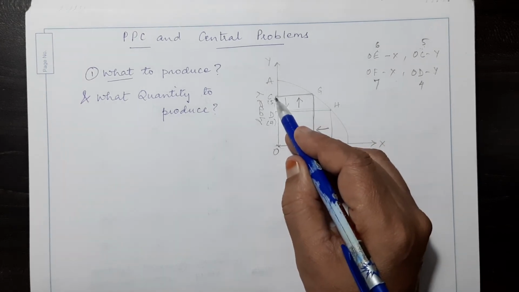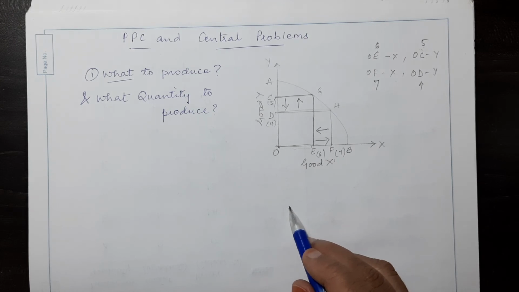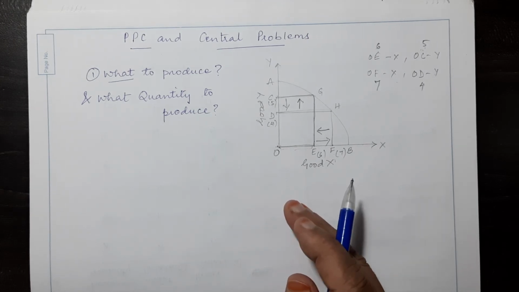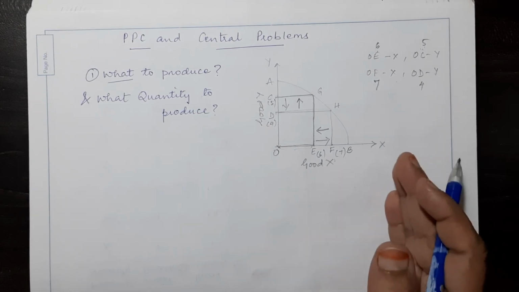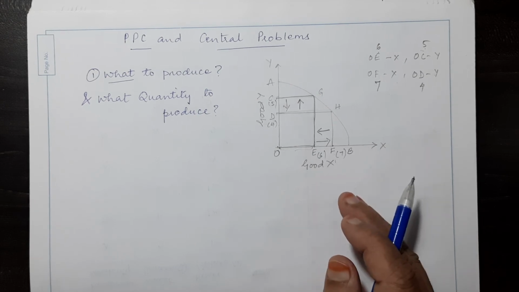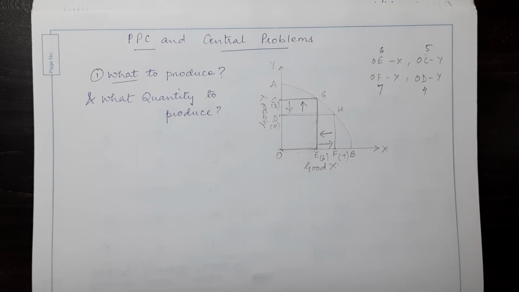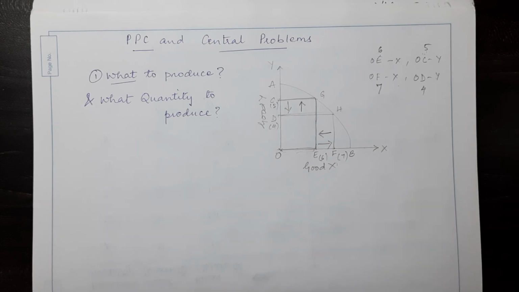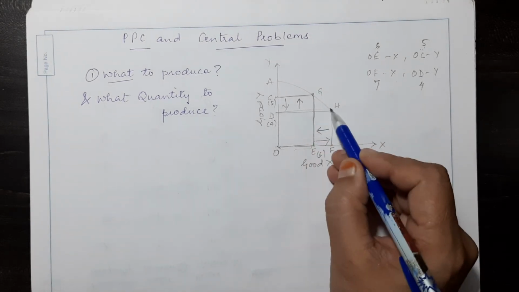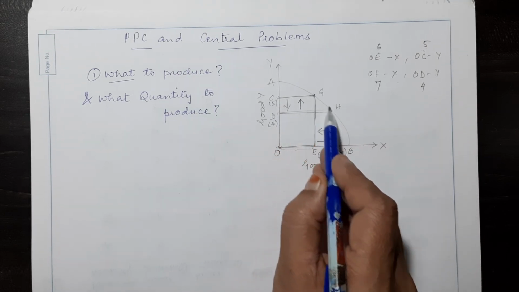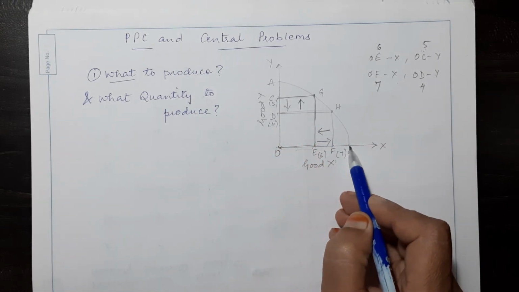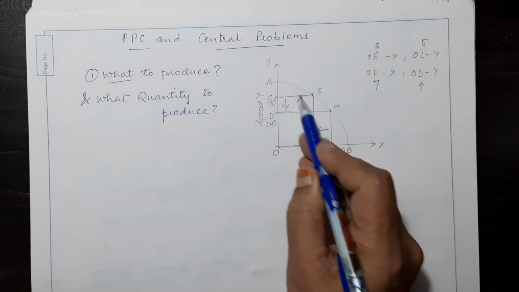So what to produce? That means when you shift these resources from one to the other, there will be an increase or decrease in the quantity produced of the other good. Now all these points G, H and others which lie on the PPC tell us that these are attainable combinations.